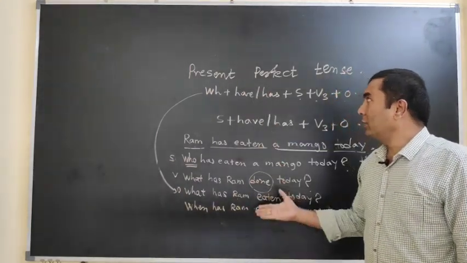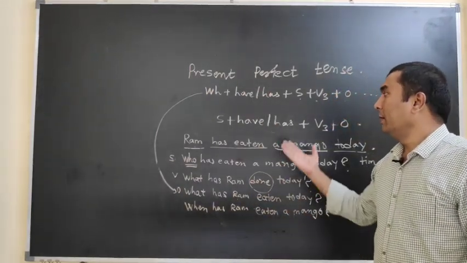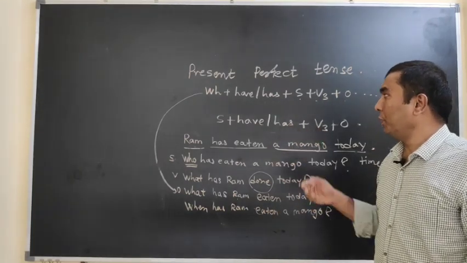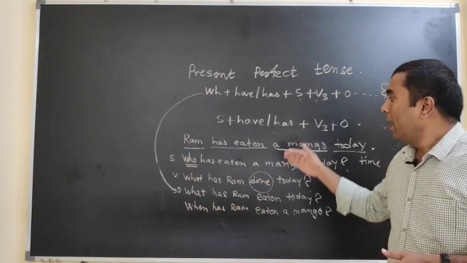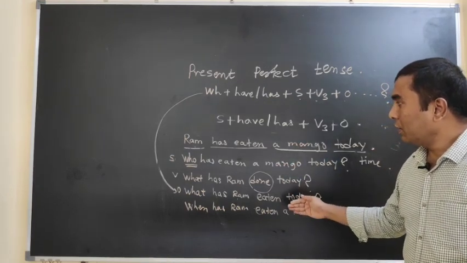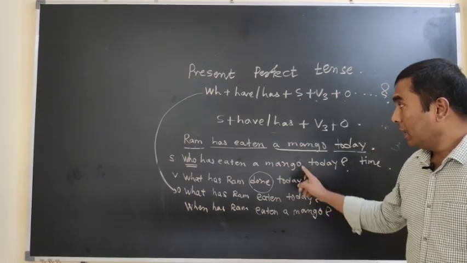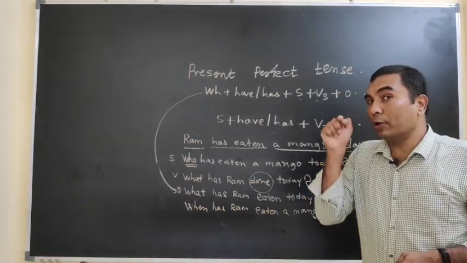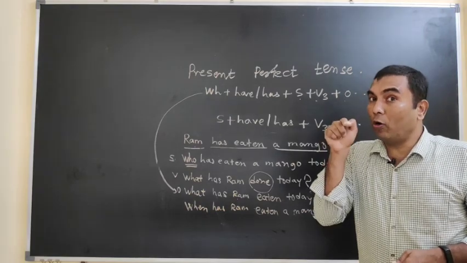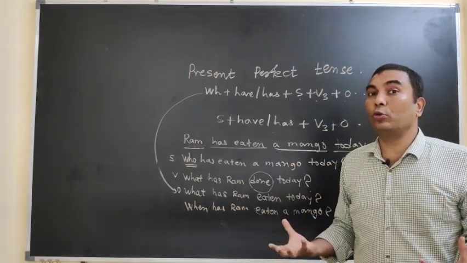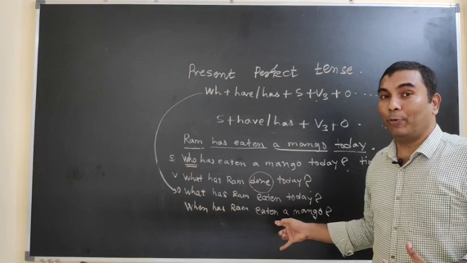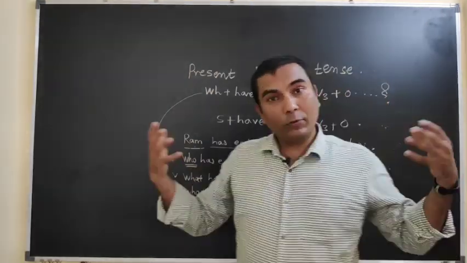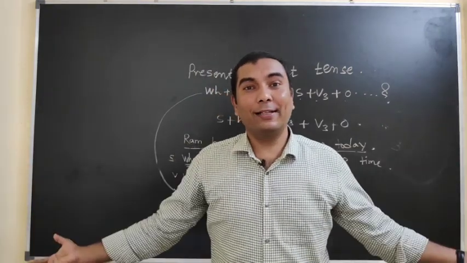But today we have seen the present perfect tense, its formula, its examples, then we have seen the WH question formation of the present perfect tense, and how we can make a question on the present perfect tense. Remember that type of question you should use at the time of speaking also, at the time of conversation also. With the help of examples you can do the practice at home, and automatically you can make your own sentences also.